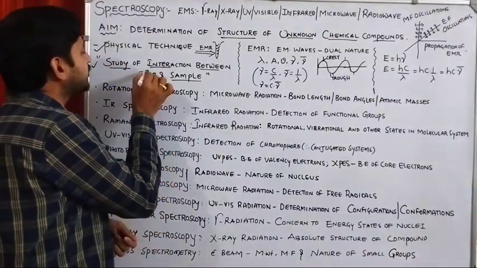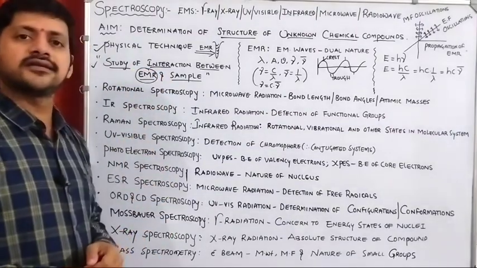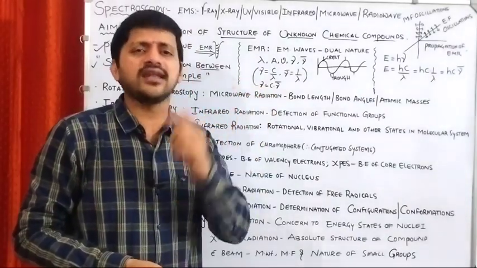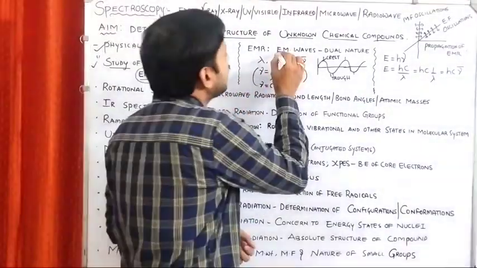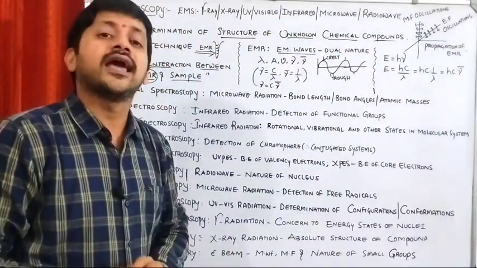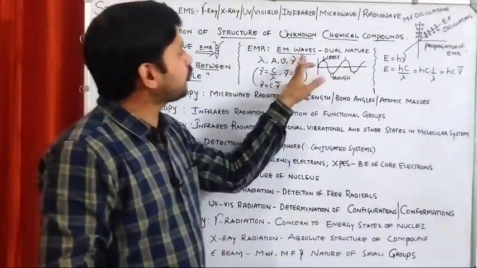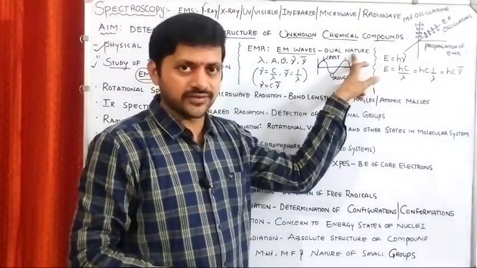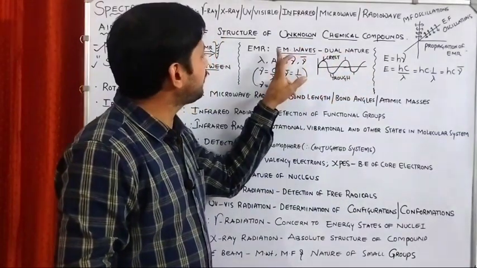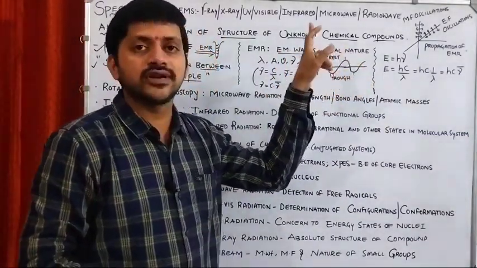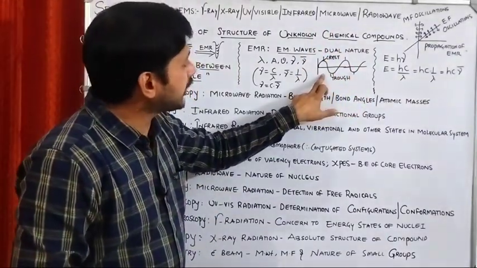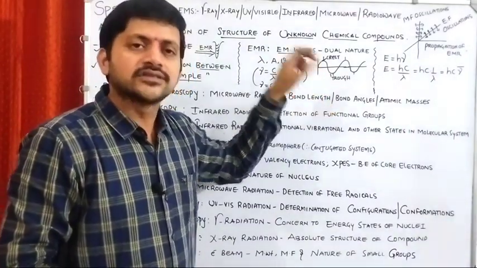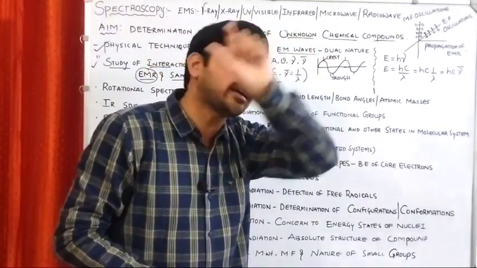We are all familiar with the term electromagnetic radiation. Electromagnetic radiation is a kind of energy like heat and work. It contains a combination of electromagnetic waves. These waves are dual in nature: the particle nature and the wave nature. Whenever we say dual nature, it means these electromagnetic waves are represented in a waveform, and the wave has particular properties.